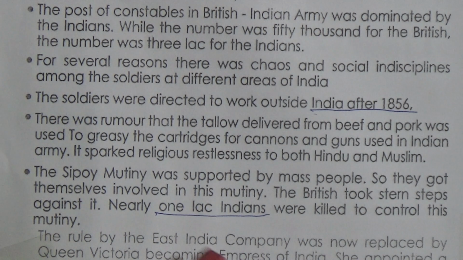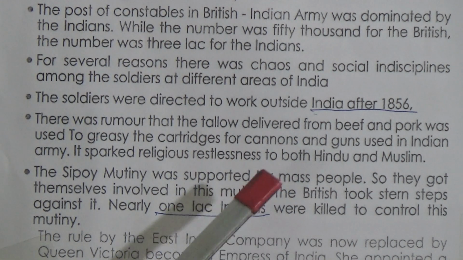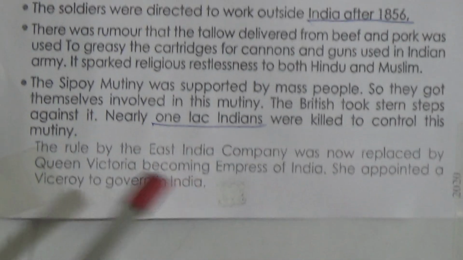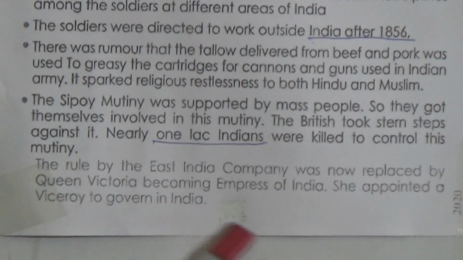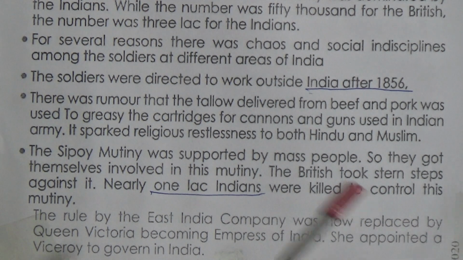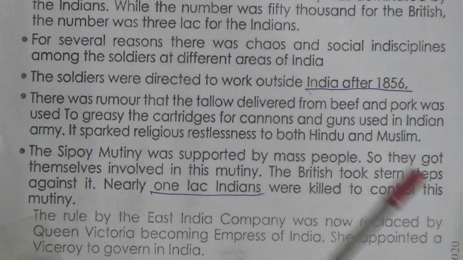They killed almost 1 lakh Indians to control this mutiny. And then what happened? But this mutiny was quite successful because the rule by the East India Company was now replaced by Queen Victoria, and becoming Empress of India, she appointed a viceroy to govern in India. So now the company rule ended and Queen Victoria became the Empress of India.